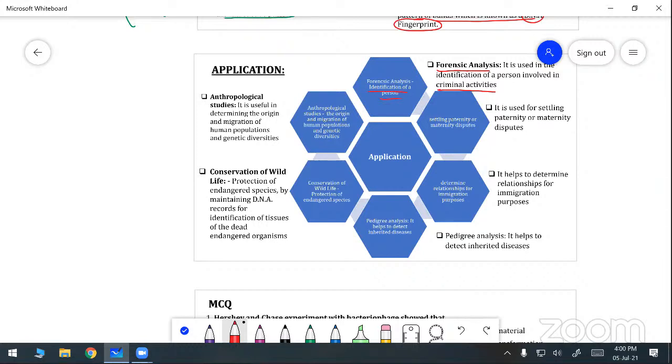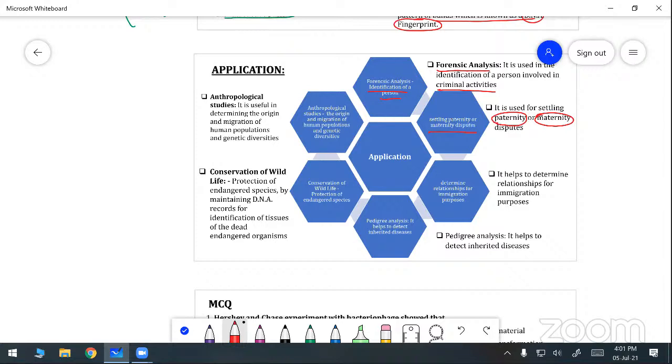Okay, it is used in settling paternity and maternity disputes. Suppose there is any dispute between the parents over the child. Any disputes that are there can also be analyzed with the help of DNA fingerprinting. That is settling paternity or maternity disputes. Disputes means some problems take place between the mother and the child, and we can easily clear them with the help of DNA fingerprinting.